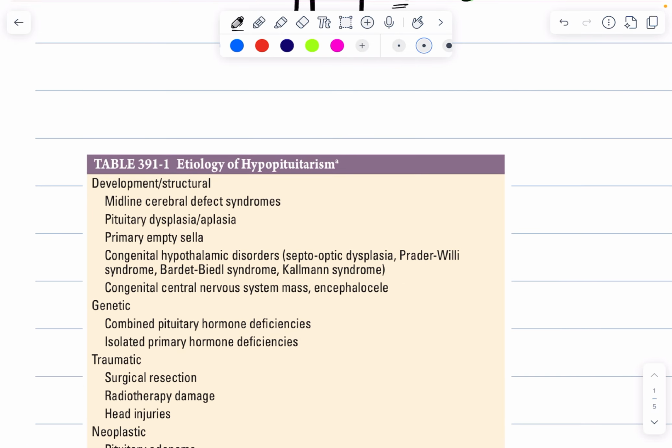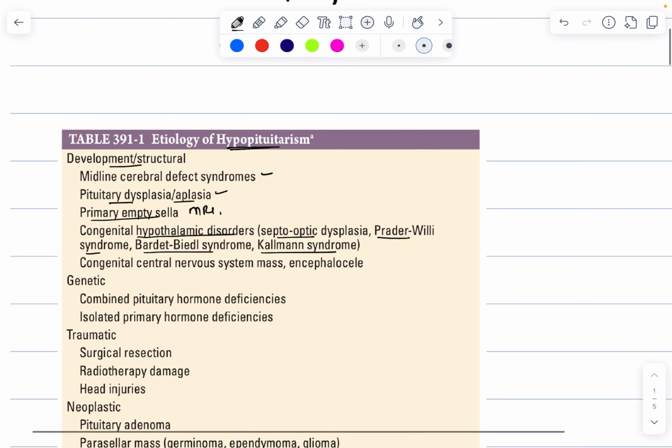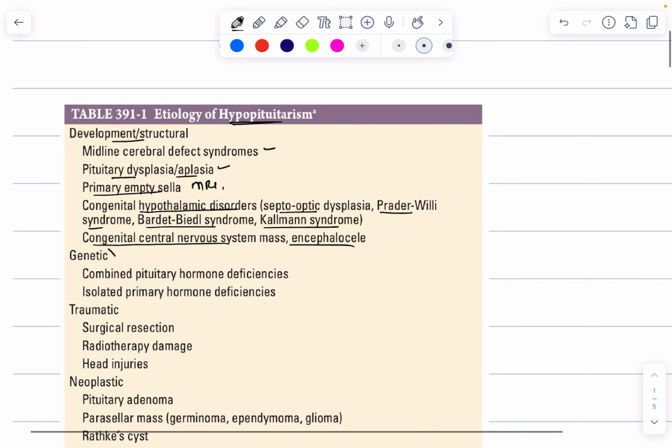Etiologies of hypopituitarism. This could be because of developmental or structural causes like the midline cerebral defect syndrome, pituitary dysplasia or aplasia, primary empty sella syndrome, which could be seen in the MRI, or congenital hypothalamic disorders like septo-optic dysplasia, Prader-Willi syndrome, Bardet-Biedl syndrome or Kallmann syndrome. Other causes could be congenital CNS mass or encephalocele. Genetic causes include loss of transcription factor, and this could lead to combined or isolated pituitary hormone deficiencies.